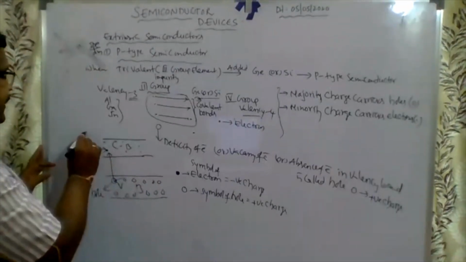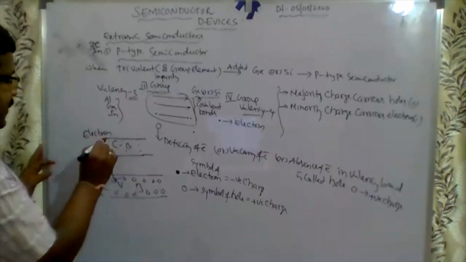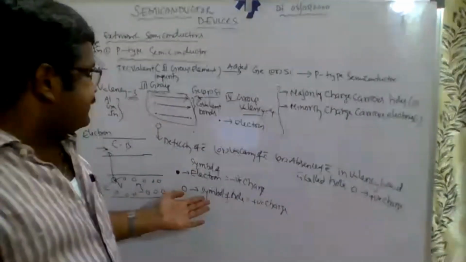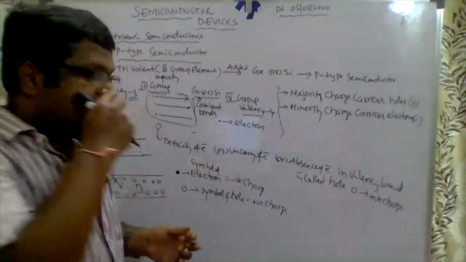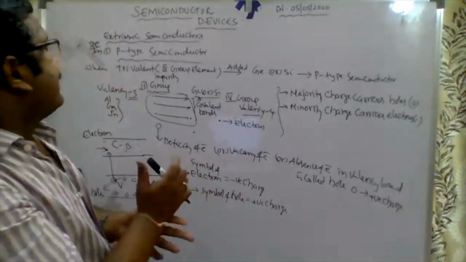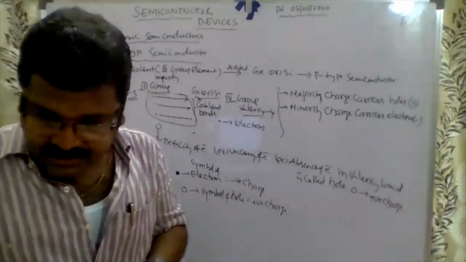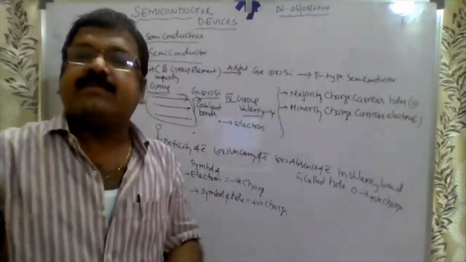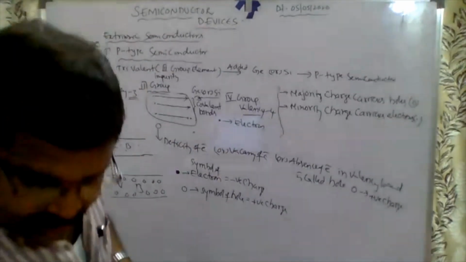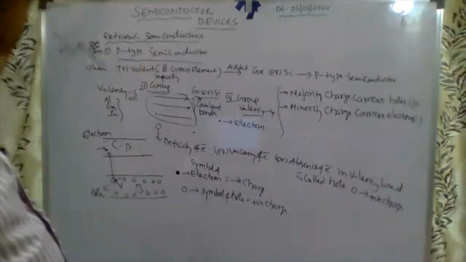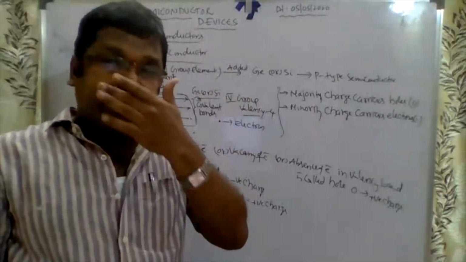This is the electron. Understood? So this is the hole, nothing but positive charge, and the electron, nothing but negative charge. So this is the explanation of the P-type semiconductor. Next, I want to explain the N-type semiconductor. See how to write your N-type semiconductor. I think you understood the first one, P-type semiconductor.